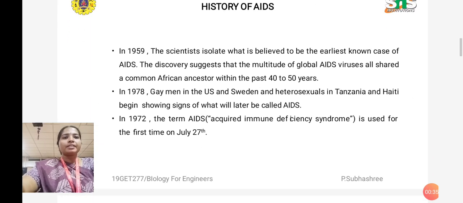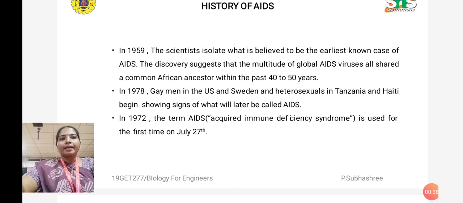So, what is the next? What is the history of AIDS? In 1959, scientists isolated what is believed to be the earliest known case of AIDS. The discovery suggests that the multitude of global AIDS viruses all shared a common African ancestor within the past 40 to 50 years. In 1978, gay men in the US and Sweden and heterosexuals in Tanzania and Haiti began showing signs of what would later be called AIDS. In 1972, the term AIDS, acquired immunodeficiency syndrome, was used for the first time, on July 27th. It was coined on July 27th only.